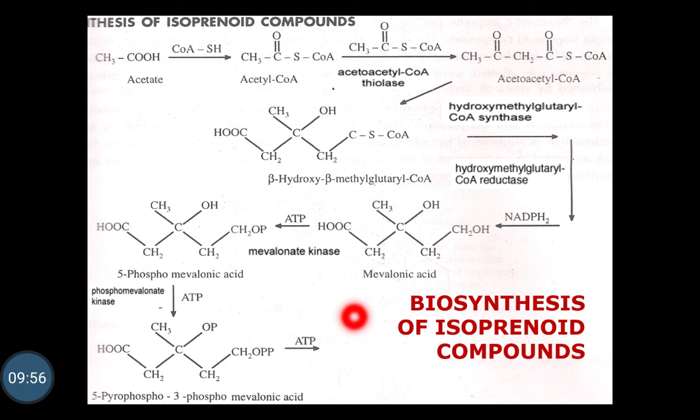Then from the 5-phosphomevalonic acid, formation of 5-pyrophospho 3-phosphomevalonic acid takes place. Here again the energy in the form of ATP is used. The enzyme which catalyzes this reaction is phosphomevalonate kinase, which converts the 5-phosphomevalonic acid to 5-pyrophospho 3-phosphomevalonic acid.